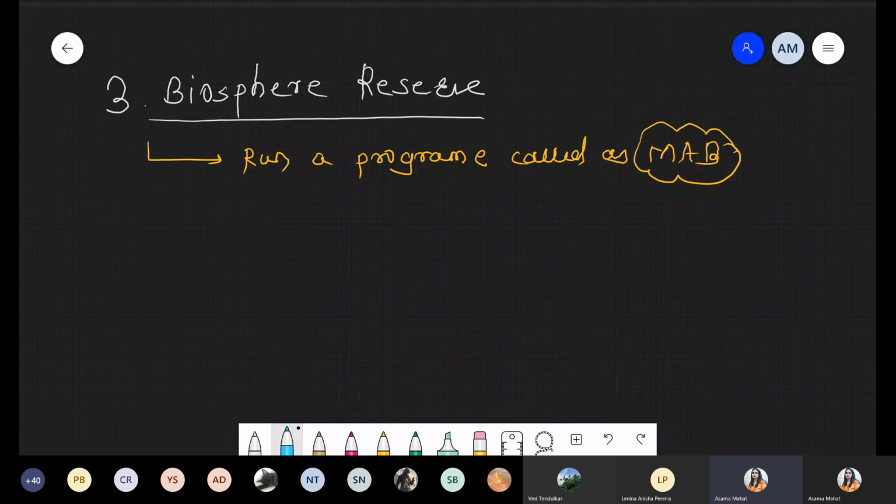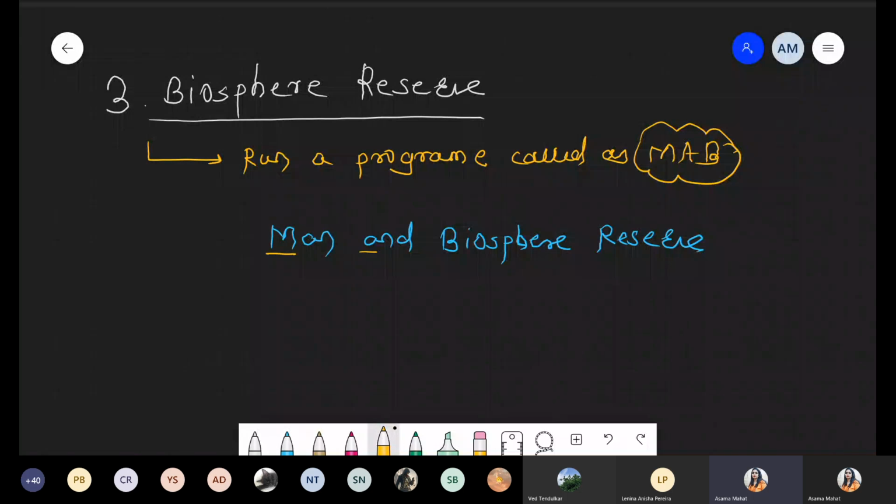In case of this MAP, M stands for man and biosphere reserve. So I'm highlighting this point, MAP. Okay. So now what happened? Basically, for example, I'm talking about India, approximately 14 biosphere reserves are there, which are connected at the international level.